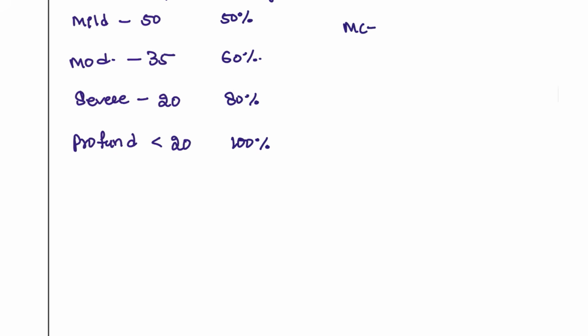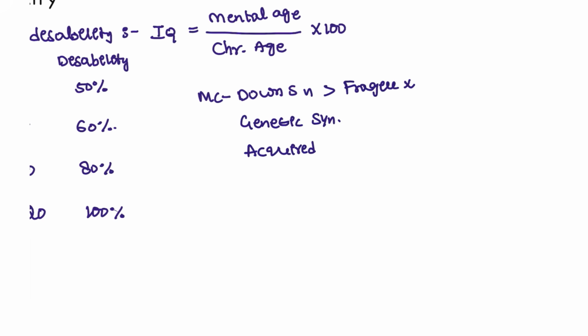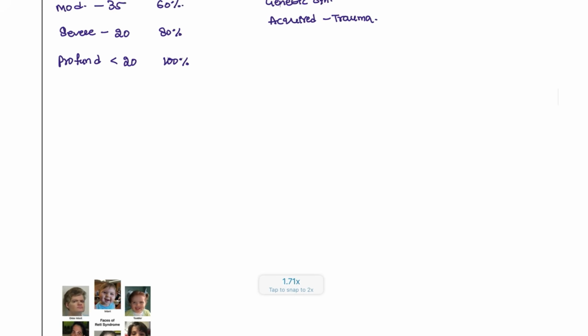Next, most common causes. The most common cause will be Down syndrome, followed by Fragile X syndrome, and all other genetic disorders will be associated with the condition. And coming back to the other genetic disorders, we also have acquired causes. Acquired conditions are also present in these patients. That acquired condition can be trauma. Trauma can also be associated with mental retardation in the patients.